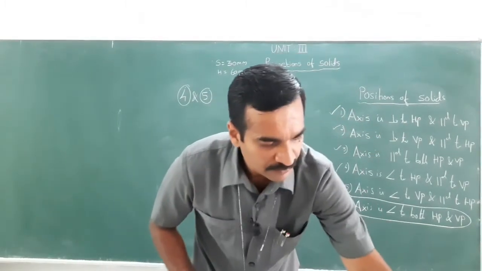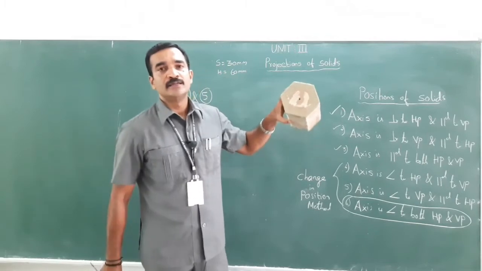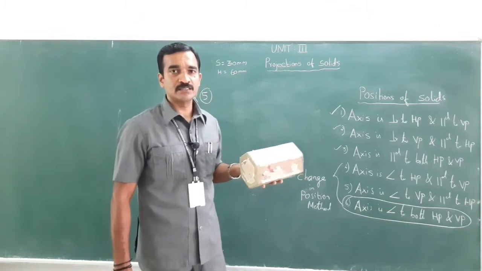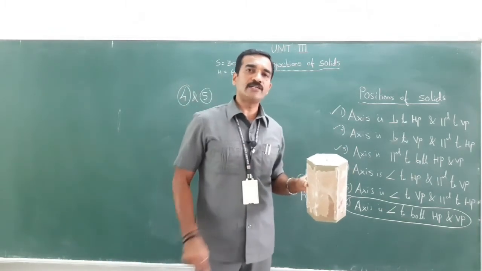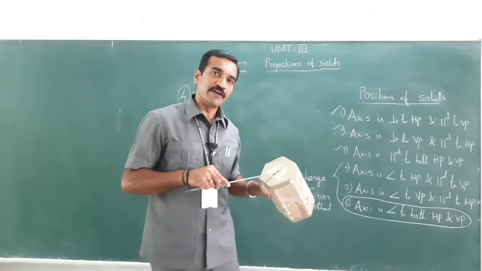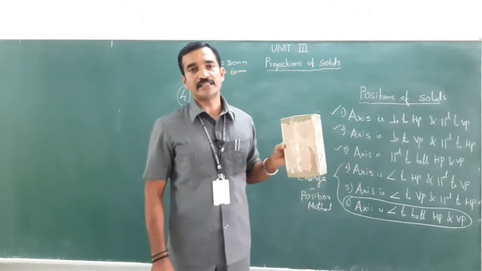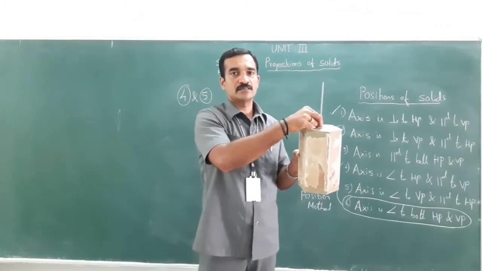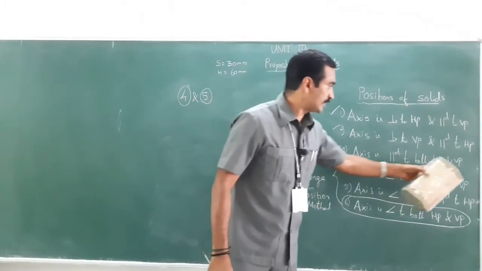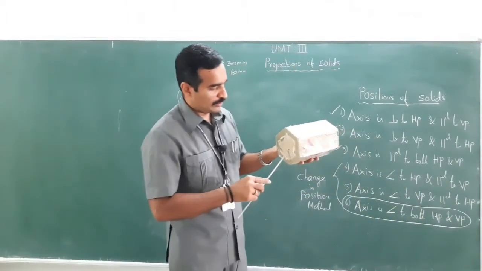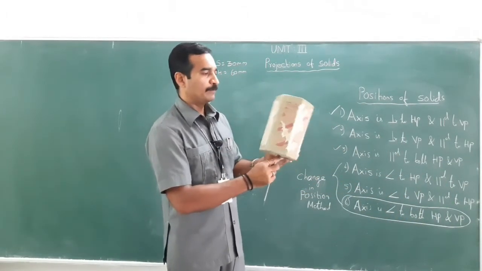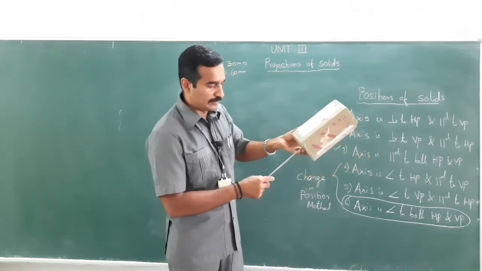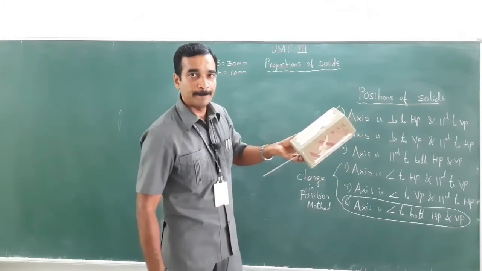For example, take a hexagonal prism. What do you mean by axis? This is an imaginary line joining the center of the top face and the bottom face. So assume this is the axis. Here, the axis is inclined to HP. If I take it in this manner, it is making some inclination with HP.